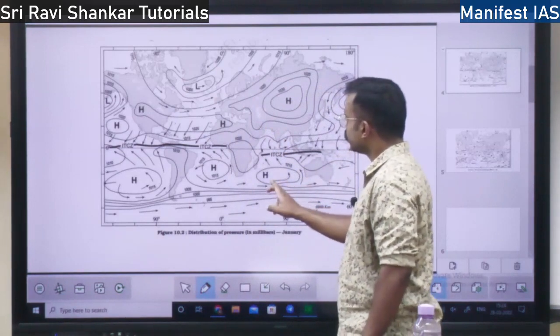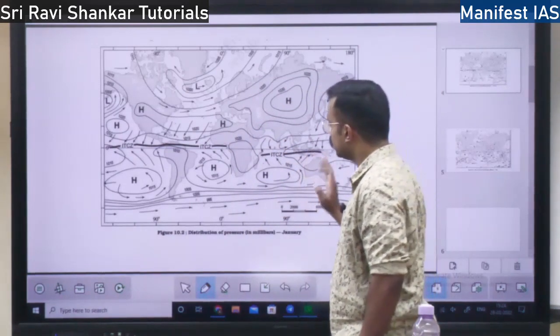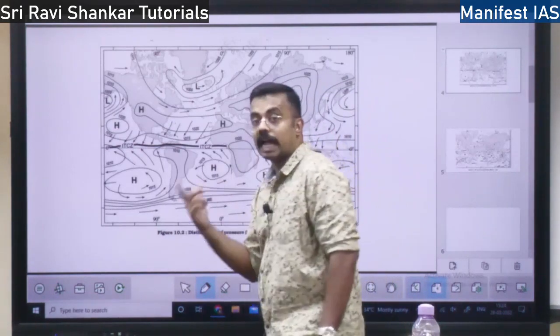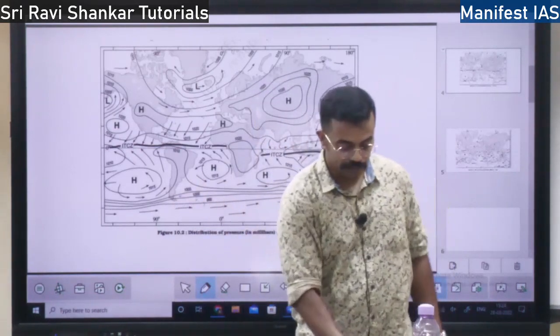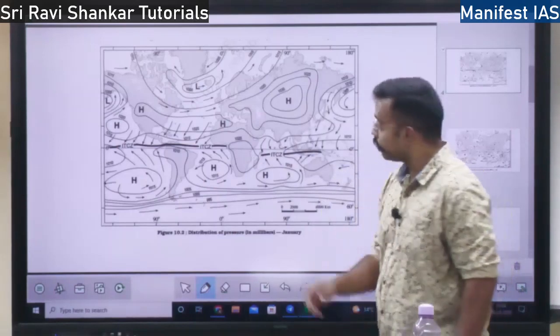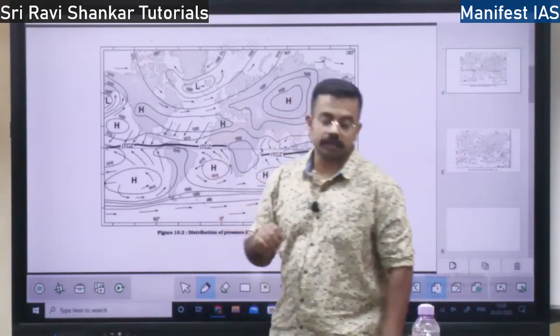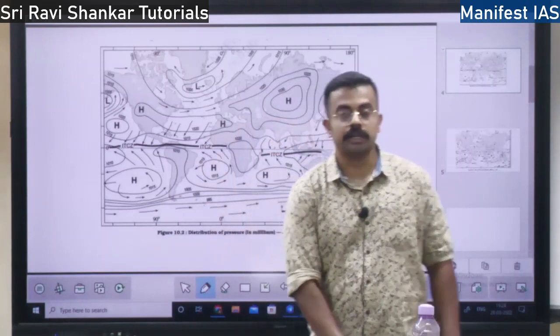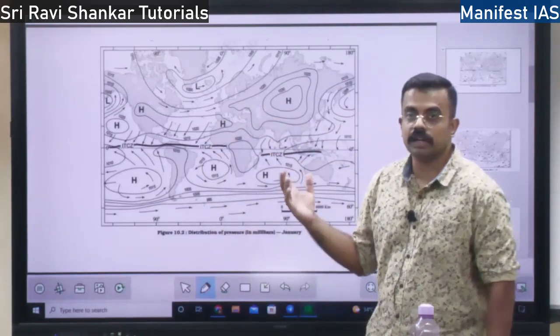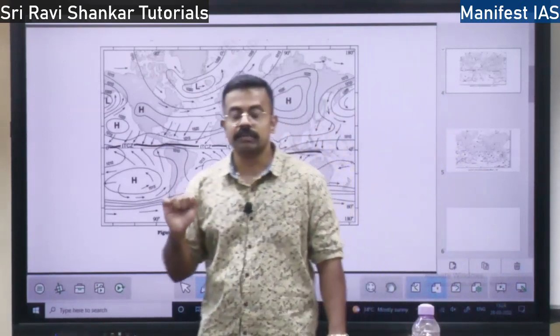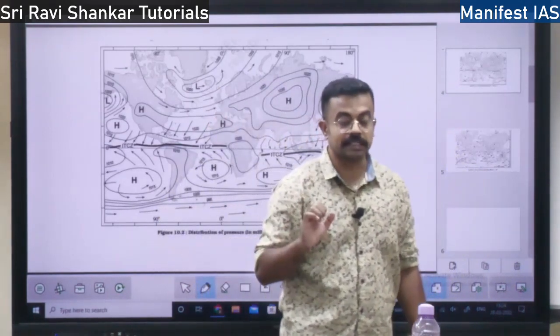So at sea level, the pressure will be high in the southern hemisphere during the month of January, and in the northern hemisphere, on the land, the pressure will be higher. Why will pressure be higher on the land? Because here it will still be winter. Since it is winter in the northern hemisphere, what happens? When there is winter, what happens? The pressure will be less.